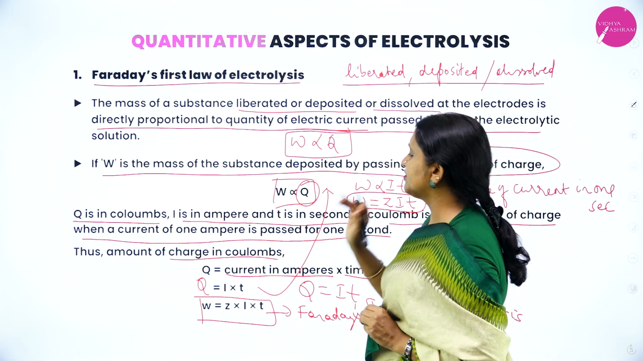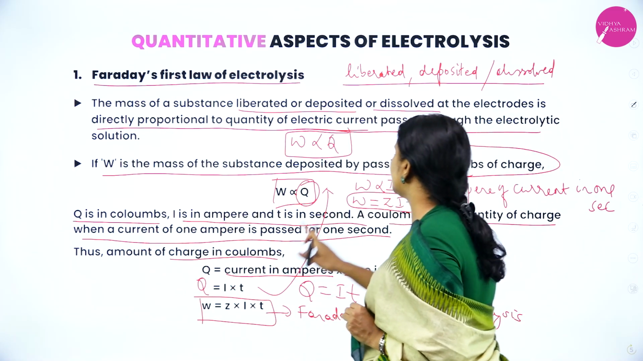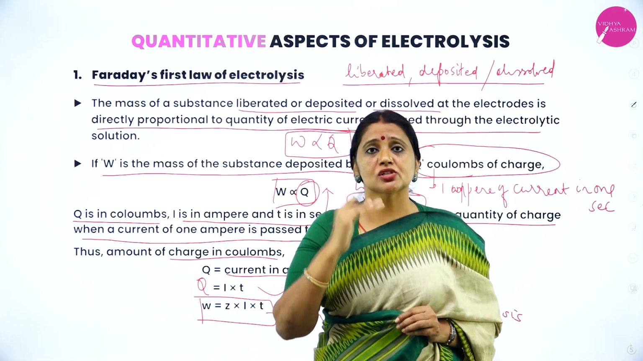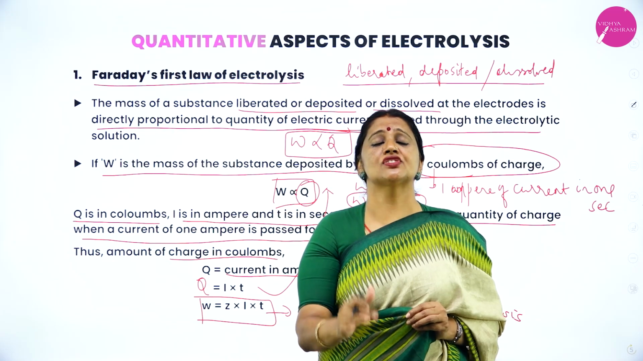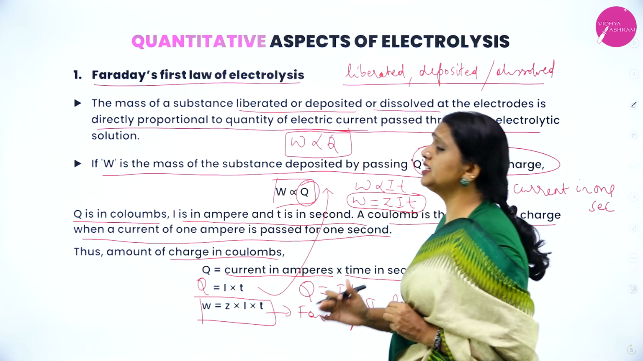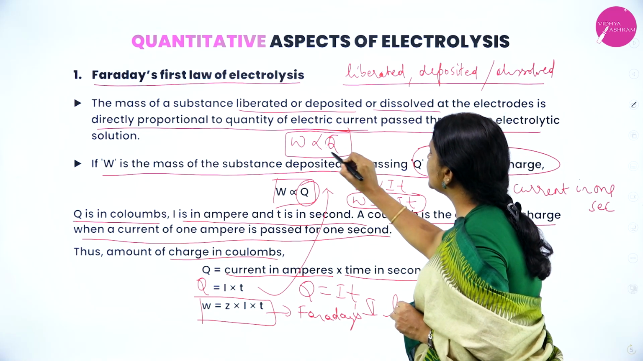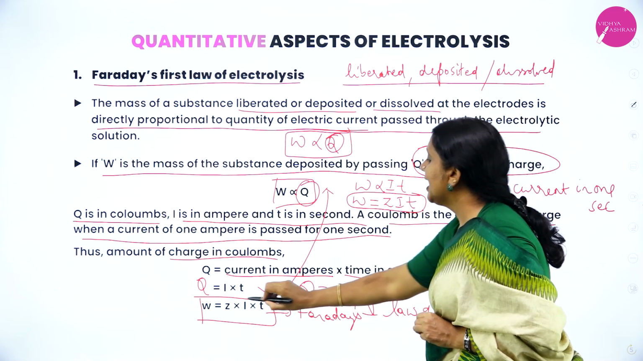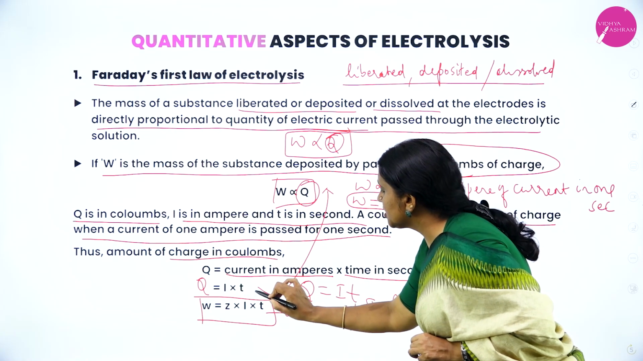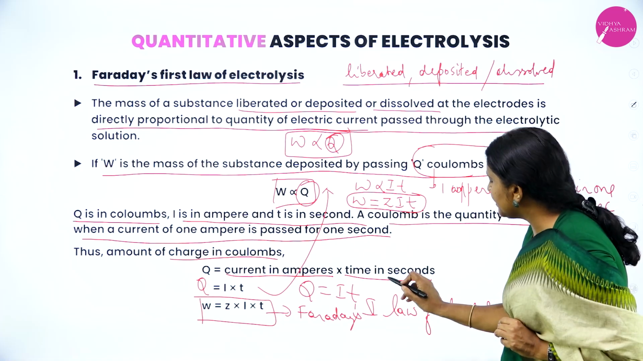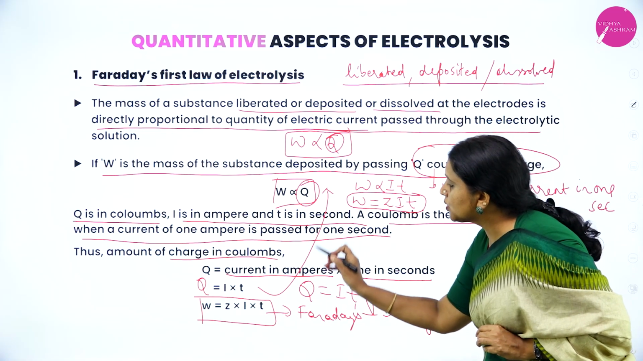What is coulombs of charge? It is the amount of charge. That is, coulomb is the quantity of the charge. What is coulomb? Coulomb is the quantity of charge when a current of 1 ampere is passed in 1 second. That is, instead of Q, you can substitute IT. Q is equal to IT. What is I? Current in amperes. What is time? Time in second.